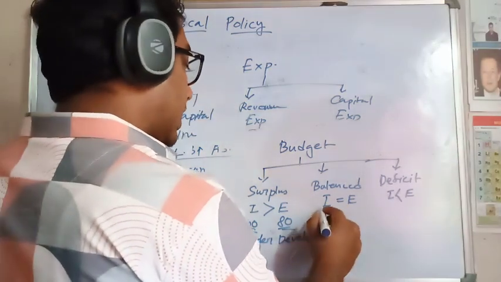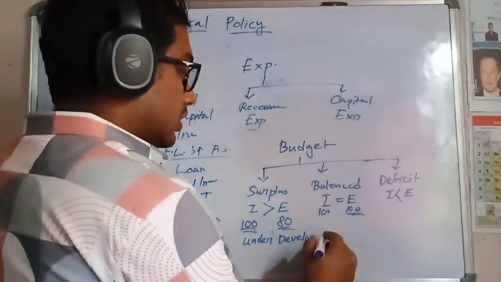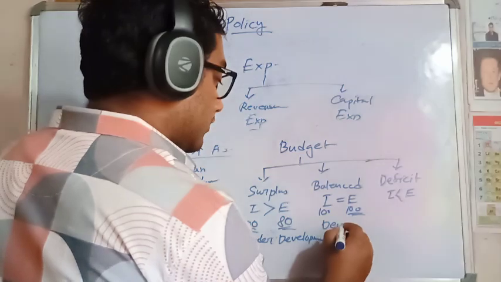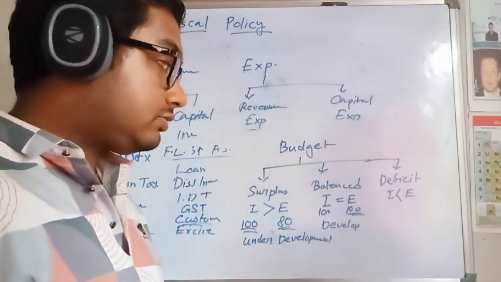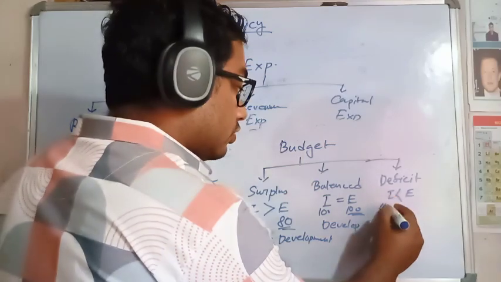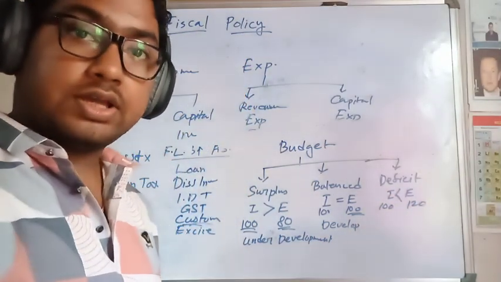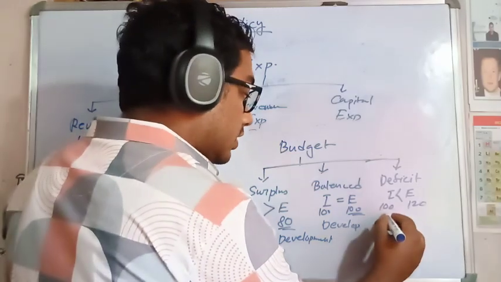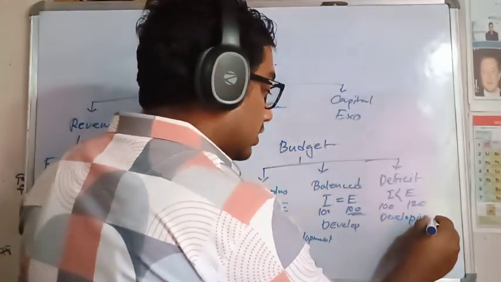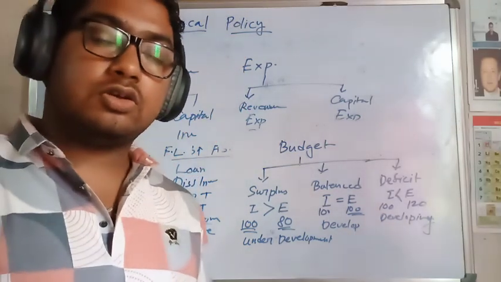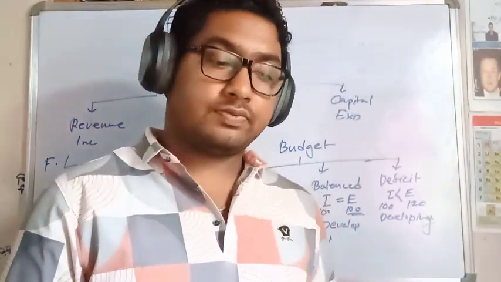And where the 100 crore income and expense also 100 crore, this type of country is called the developed country. Okay. And when the income is 100 crore but expense is 120 crore, this type of country is called the developing country. India is a developing country because the expenditure is greater than the income.